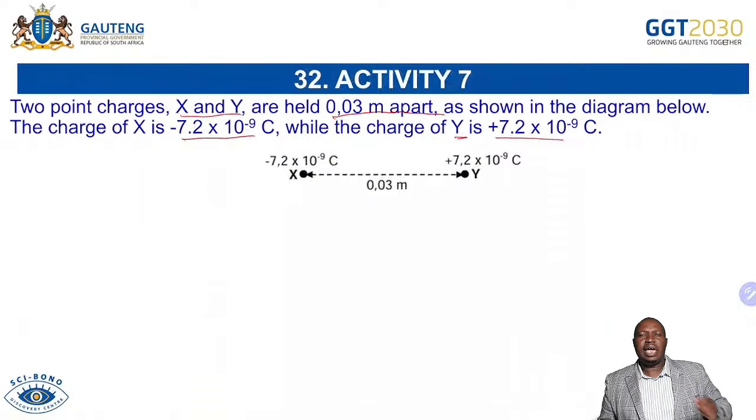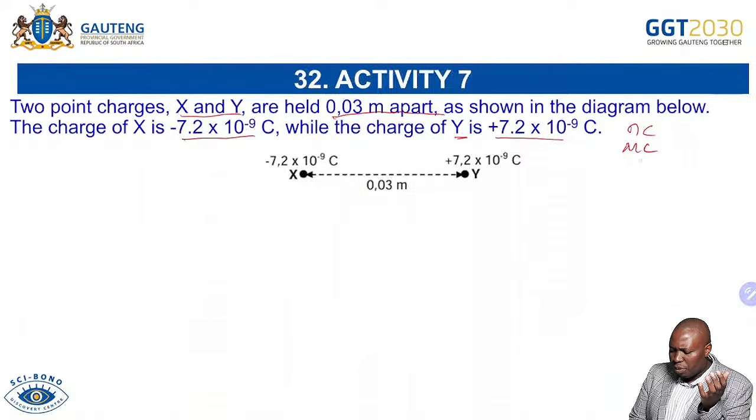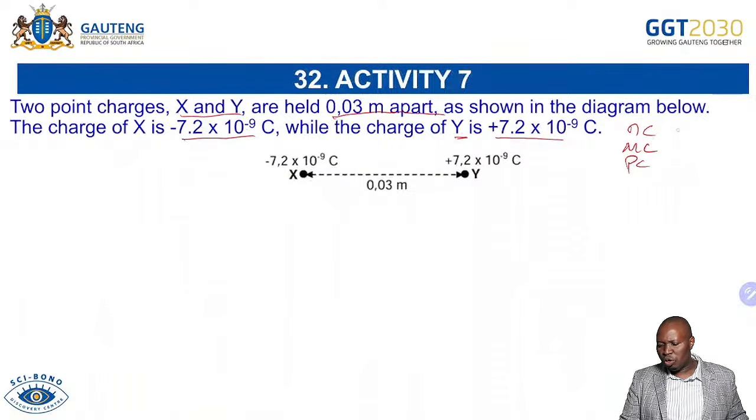nanocoulomb. I find it very much important here that you must be able to move from your nanocoulomb, your microcoulomb, your picocoulomb, all those coulombs, to know that nanocoulomb is times 10 to the power minus 9, microcoulomb times 10 to the power minus 6, so that you don't forget times 10 to the power minus 12, so that you don't lose marks of conventions.